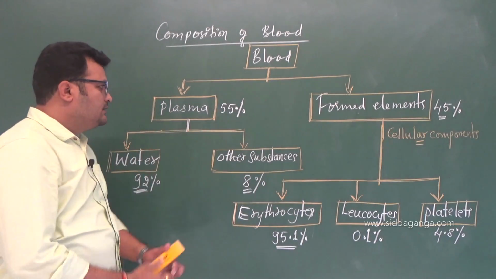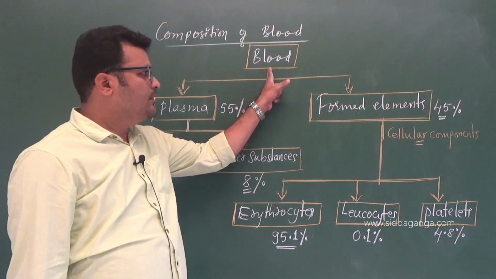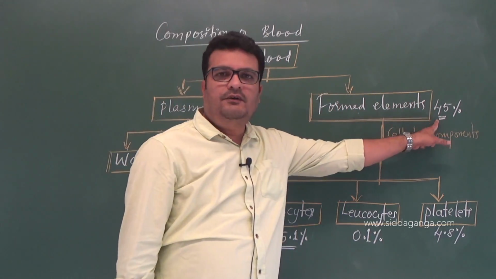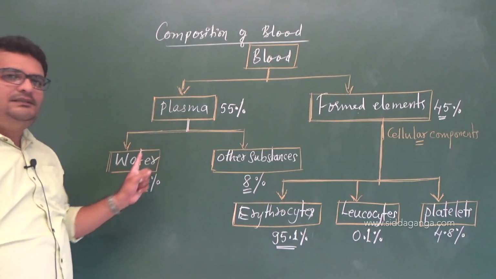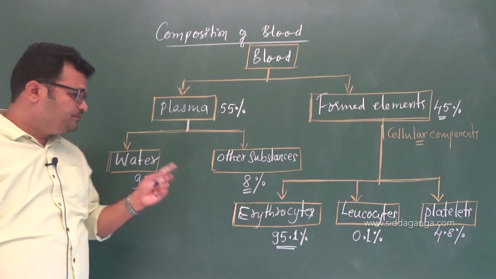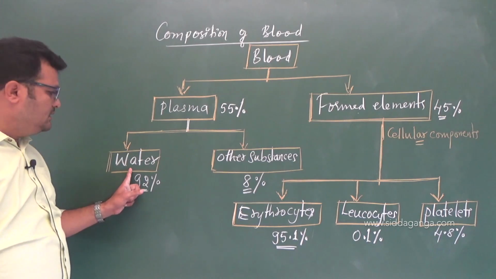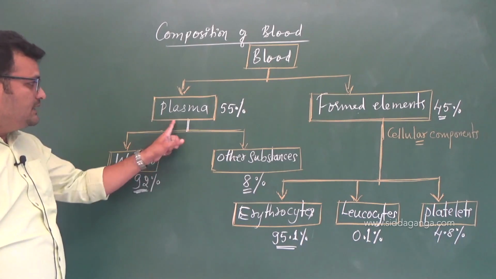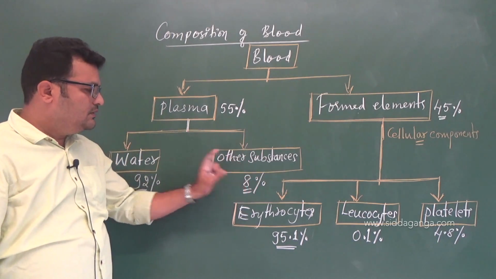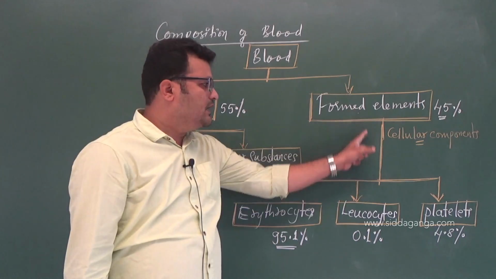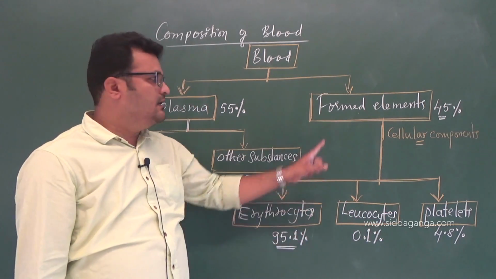See, plasma constitutes 55% of the blood and formed elements 45%. Plasma consists of maximum water, it is a watery fluid, as 92% of the plasma is water and other substances constitute only 8%. These are the three different types of formed elements, meaning cells of the blood.